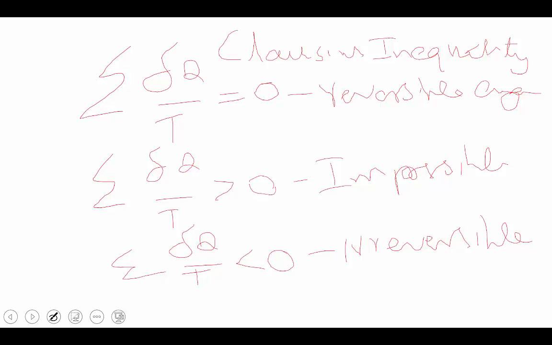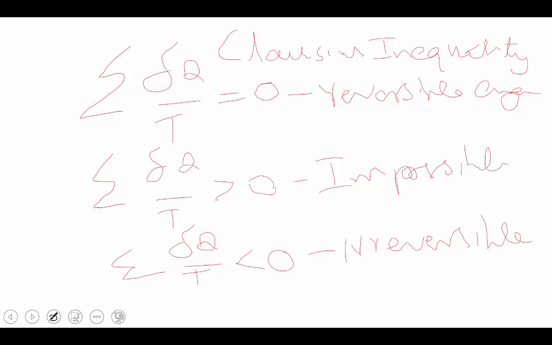Instead, that value is less than 0, because Q2, the heat rejection of the irreversible engine, is more than the heat rejection of the reversible engine. Therefore, the negative side of the equation has a higher value when compared to the positive side, and we get a negative value. That value is always less than 0, so all practical engines follow this.